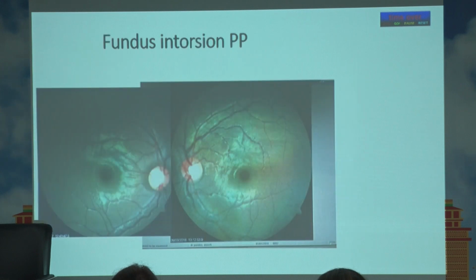Okay. This is showing intorsion in the right eye and extorsion in the left eye. Now where do we see this? This is a conjugate torsion which you see in ocular tilt reactions. One eye intorted, other eye extorted. Otherwise it doesn't happen in most of us. So this is again a very abnormal finding, and I'll show you something more interesting.